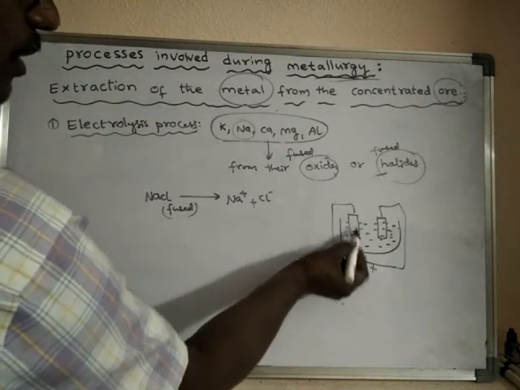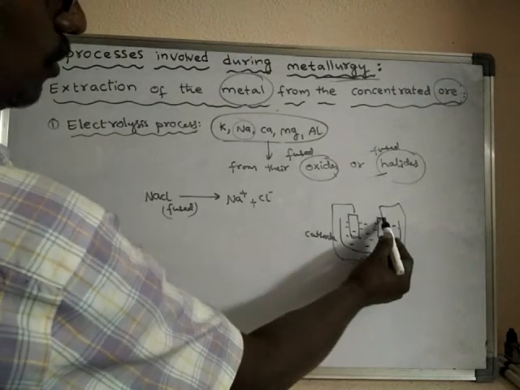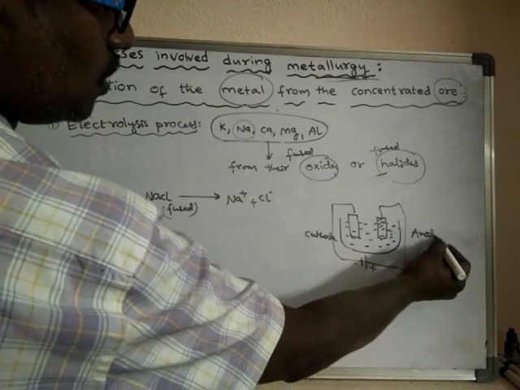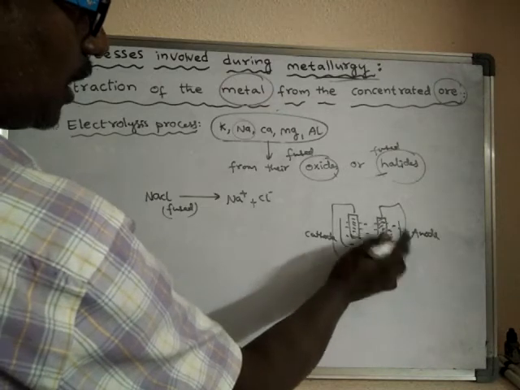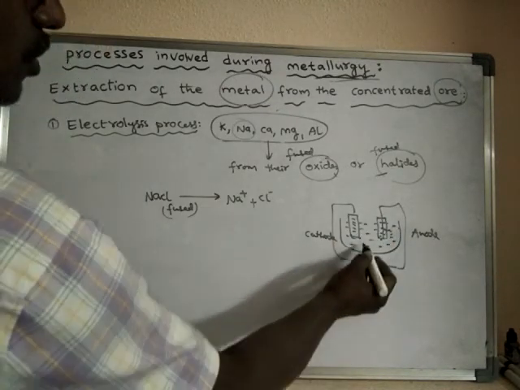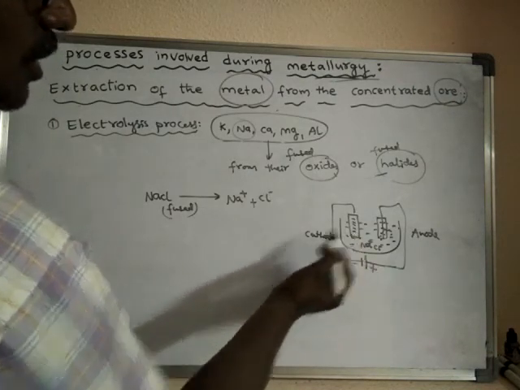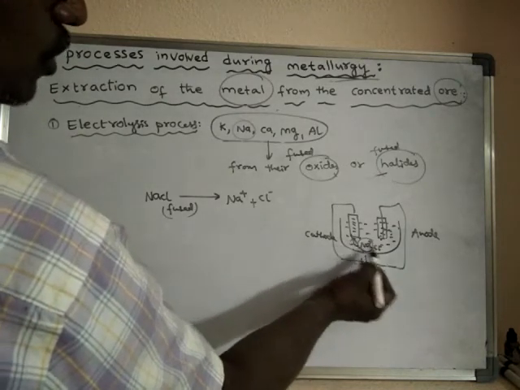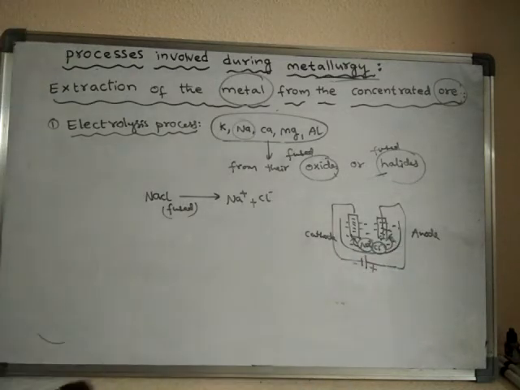The electrode connected to the negative terminal is called the cathode, and the electrode connected to the positive terminal is called the anode. The cathode is negatively charged and the anode is positively charged. The cations move towards the cathode and the anions move towards the anode.